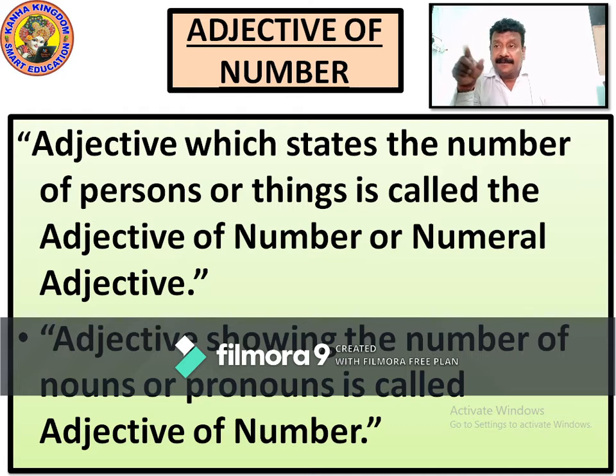In other words, one more explanation is also written here. Adjective showing the number of nouns or pronouns is called as an adjective of number. What is number? 1, 2, 3, 4, 5, 6, 7, 8, 9, 10, 15, 20, 100. These are all numbers. Adjective showing number of noun or pronoun is called as adjective of numbers. For your understanding, please write it down so that we can see some examples ahead.